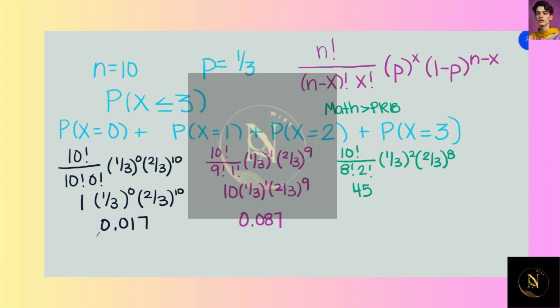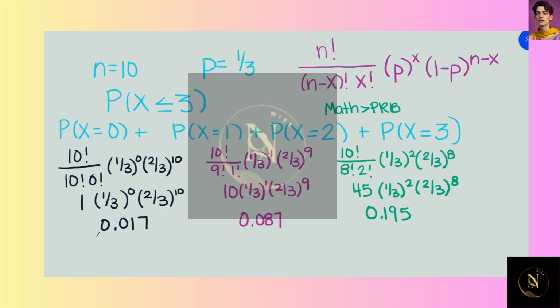There's also a table in the book, in the appendix, that you can use for different factorial values. So 45 times 1/3 to the second power times 2/3 to the 8th power is 0.195.